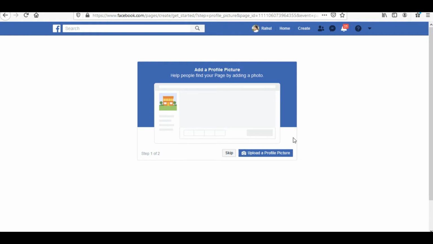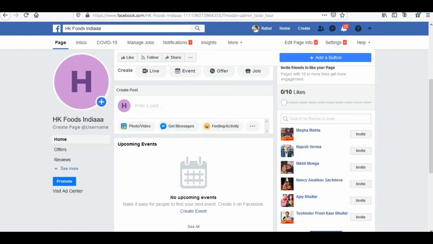Now Facebook is asking me to do two things. The first step out of the two is to add a profile picture, which should be the logo of your company. And the second one is going to be the cover photo. So let me upload these two things and I'll show you what the page looks like. Once you complete this activity, you would be reaching a point where you would be seeing the blank page. If you have uploaded the cover photo and the profile picture, you would be able to see just those two things and the name of your brand on the page.